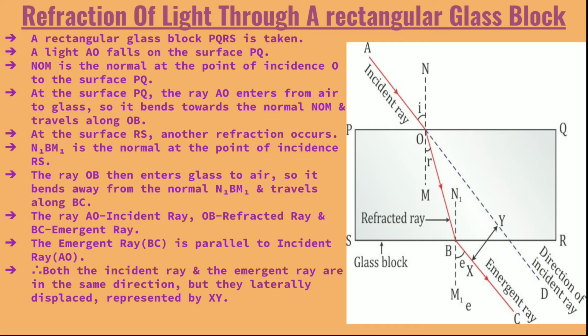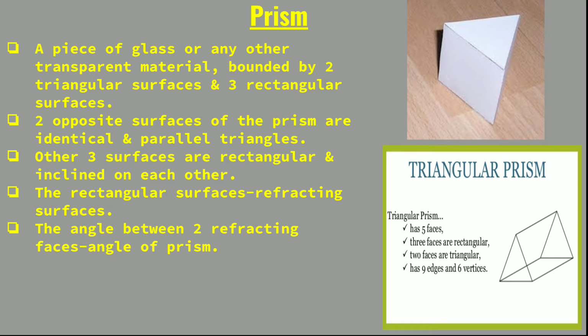Next we come to the prism. This is the prism, which has 2 triangular surfaces and 3 rectangular surfaces. 5 surfaces are there in a triangular prism: 3 surfaces are rectangular, 2 surfaces are triangular, and it has 9 edges and 6 vertices.